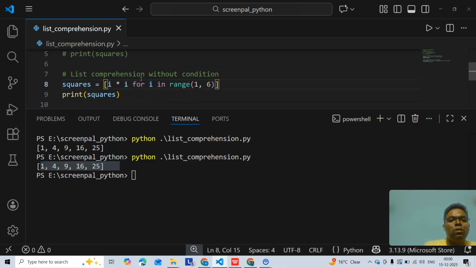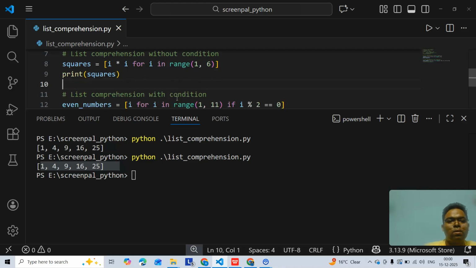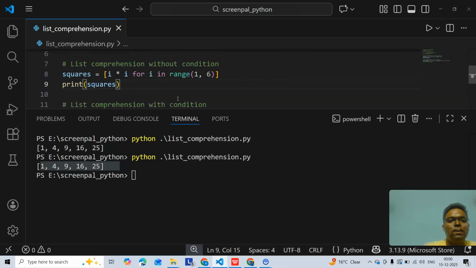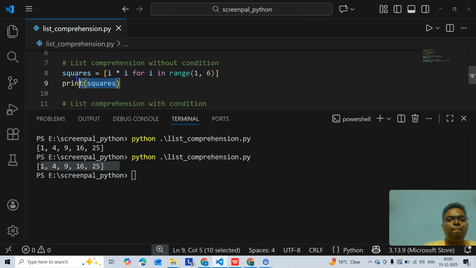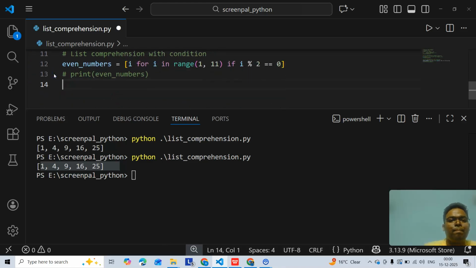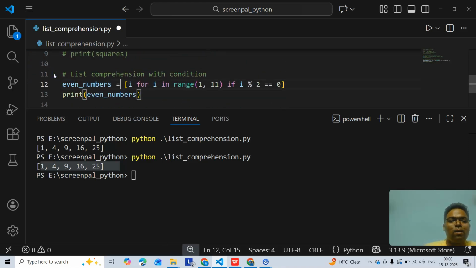So if I do this one next without this, if I make a condition here, what will happen? Will it print 1? No, right? Because it should be an even number, divisible by 2, right?